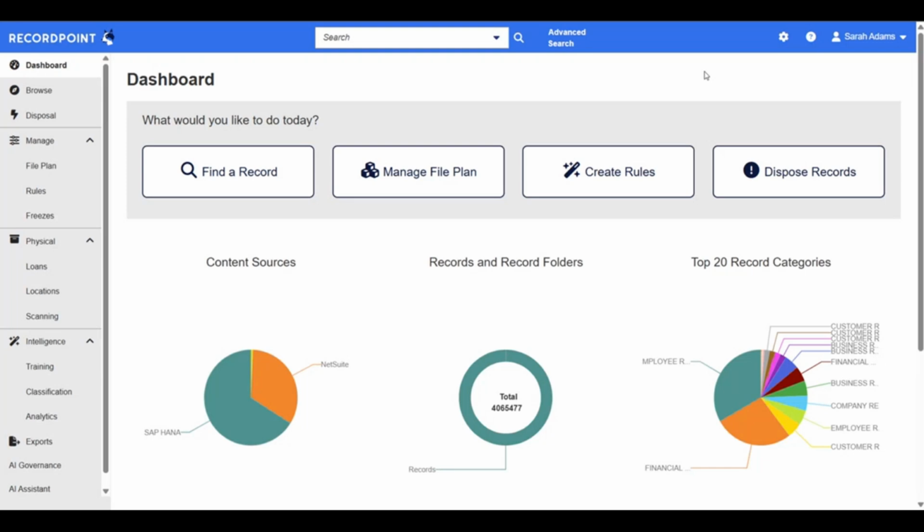I'm going to talk through the 3 phases of data governance, which are ingestion, classification, and disposal, and show you how Workday records perform at each stage.